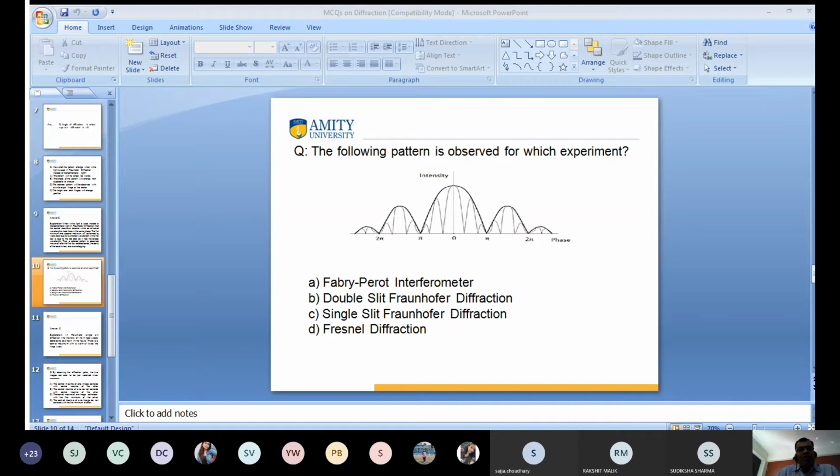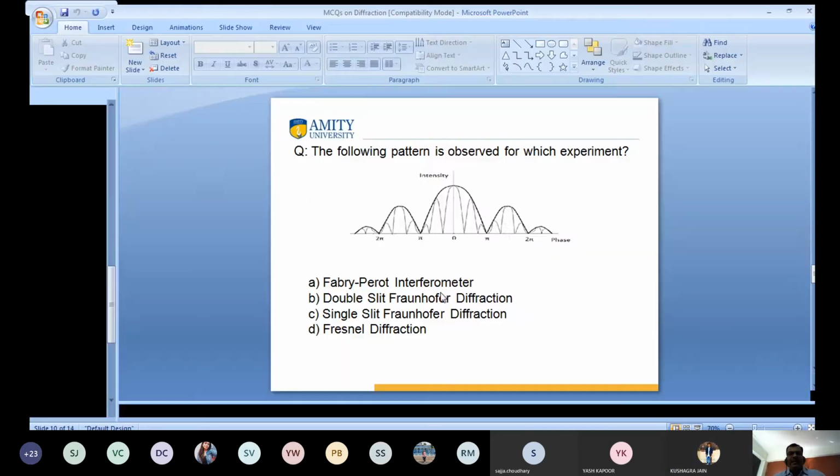Mr. Yash Kapoor, are you audible? Yes, sir, you're audible. What is the answer? C, single slit. I hope your mic is working well. Good. Tell me the answer. C, single slit Fraunhofer diffraction. Kushagr Jain, what is the answer? Yes, sir, C.